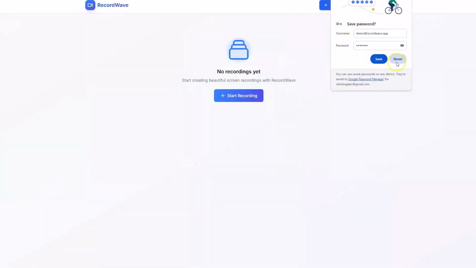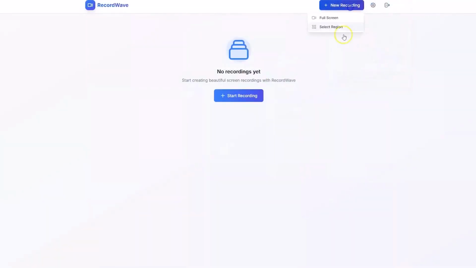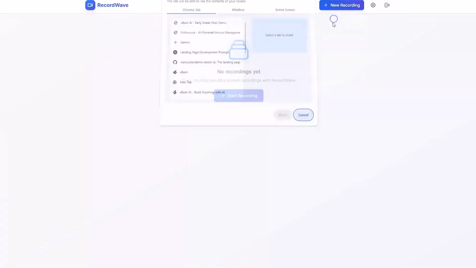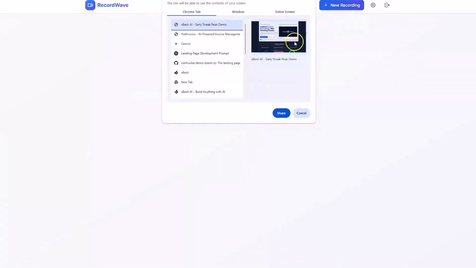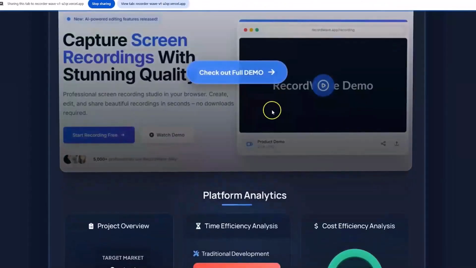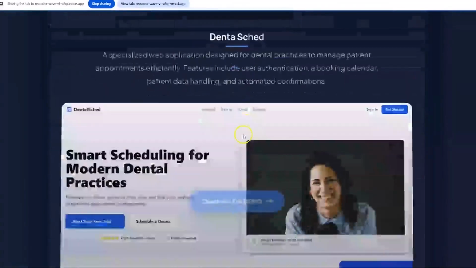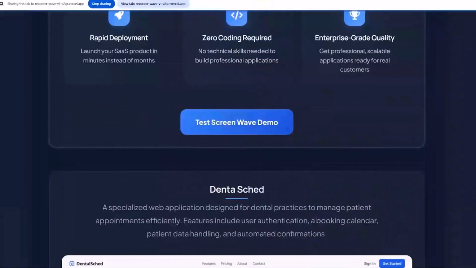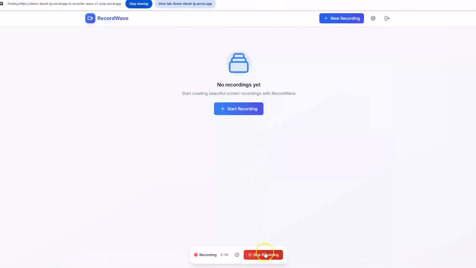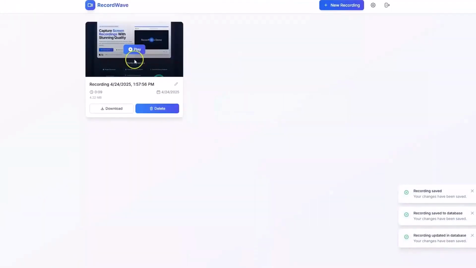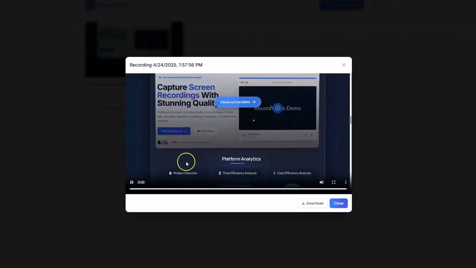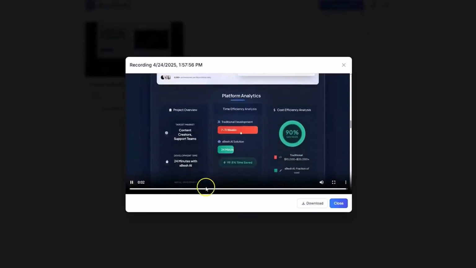And right now, if I want to start a new recording, I can say record my full screen. I can select the screen I want to record, a window or the entire screen. So let's just go ahead and record this part. Okay, now I'm recording this. Boom, we go back here onto the recording. We stop the recording, and here we've got the recording saved with the audio and the visual and everything. We can play it out over here. I can hear it in my headphones.